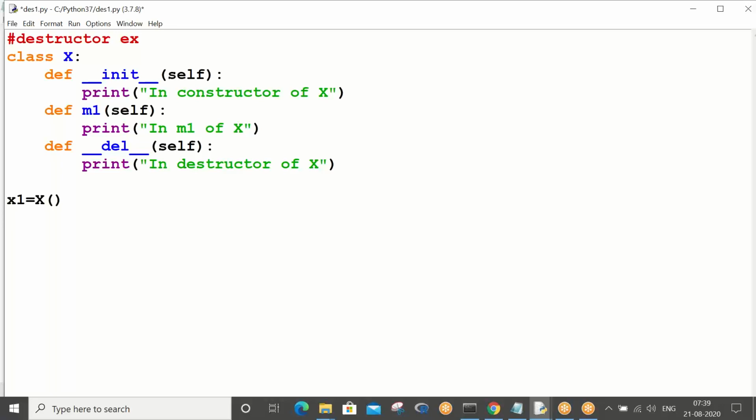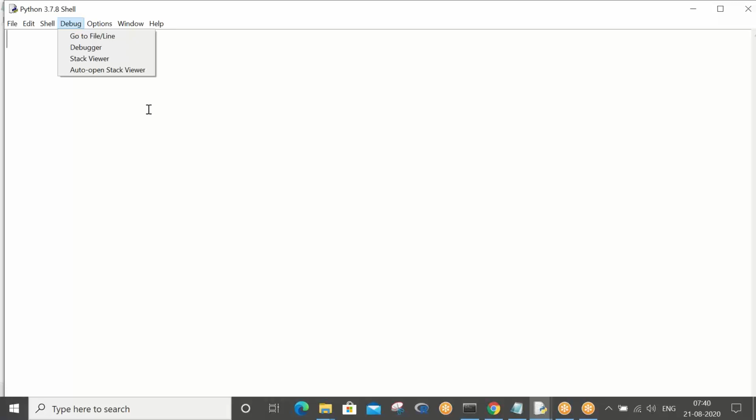Okay, so when I create an object and press Control S, F5, what happens when I do Control S, F5? Tell me, with your knowledge you should be able to say. Tell me, when I create an object, what will be the outputs?